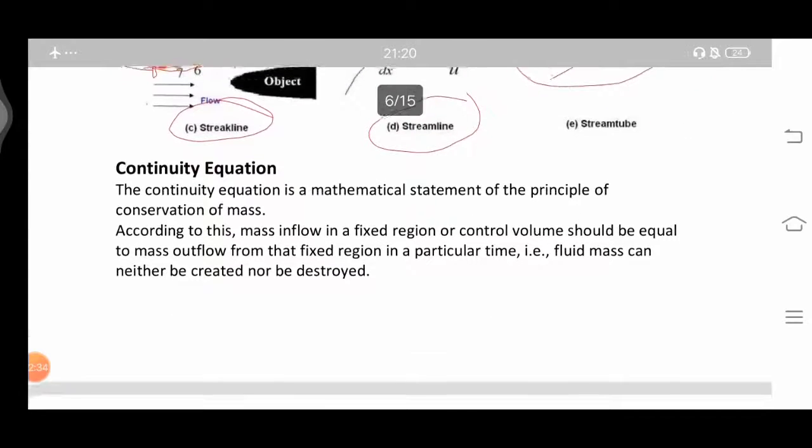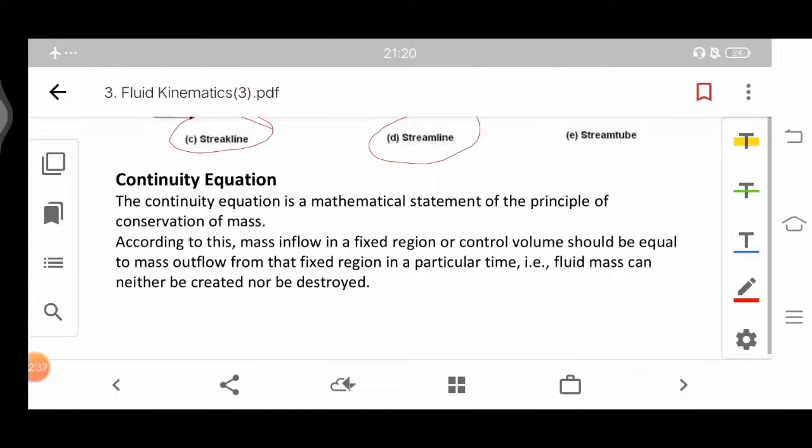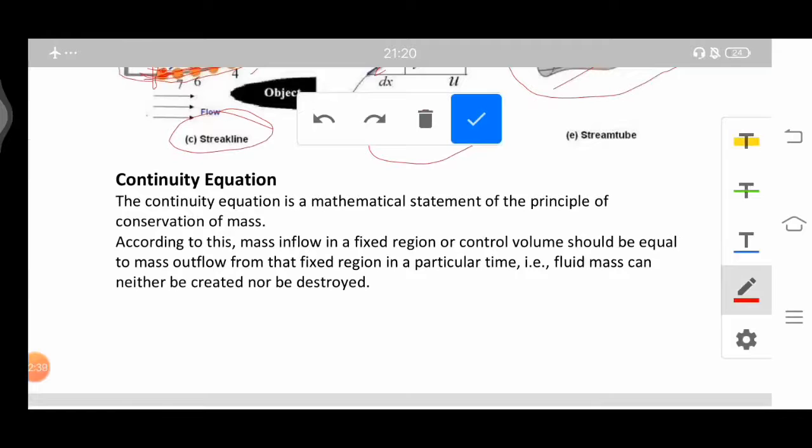Next we have the continuity equation. The continuity equation is a mathematical statement of the principle of conservation of mass. You all know that mass is conserved; it can neither be created nor be destroyed. So the mathematical representation of it is known as the continuity equation, and according to this, the mass inflow in a fixed region or control volume should be equal to the mass outflow from the fixed region in a particular time.